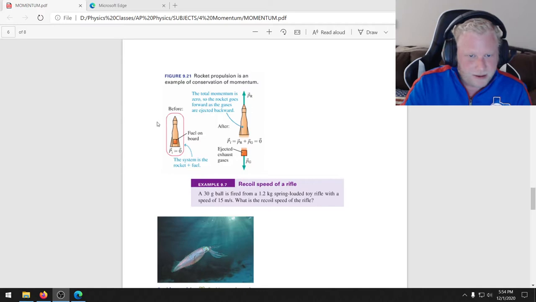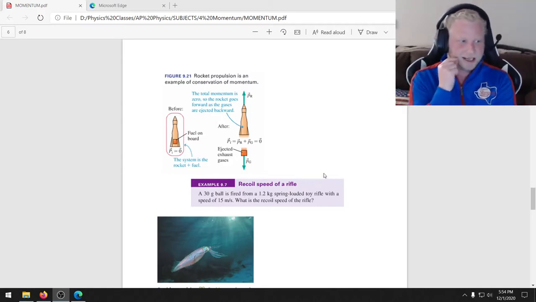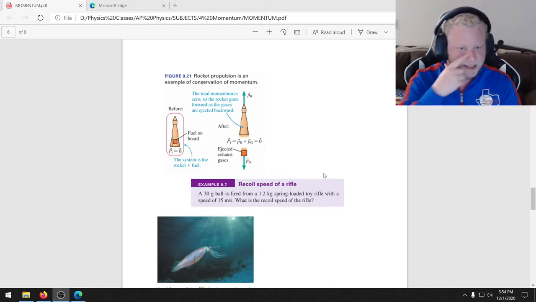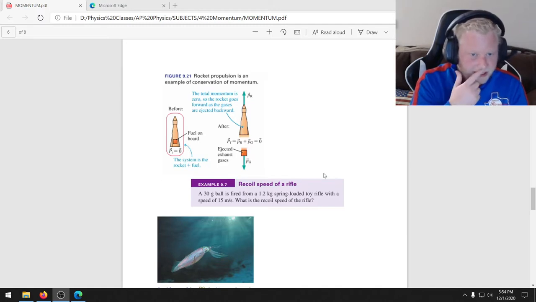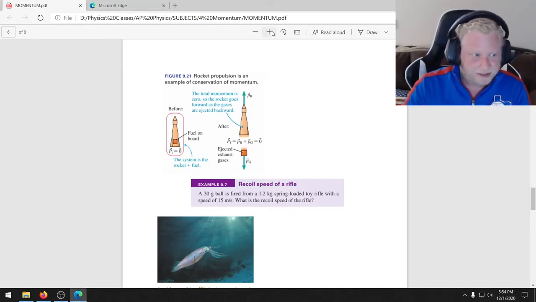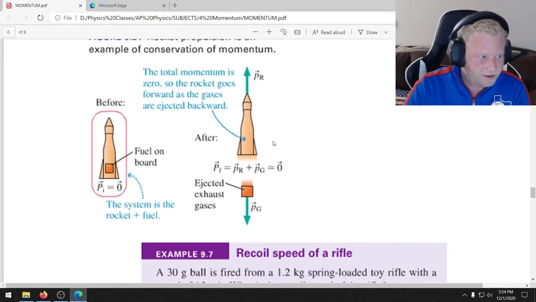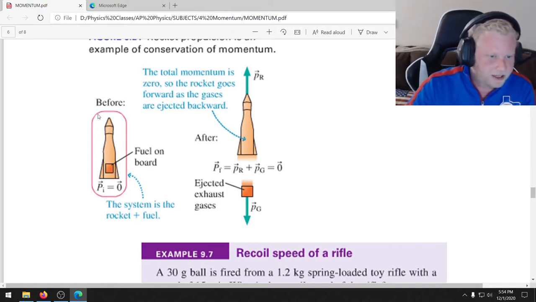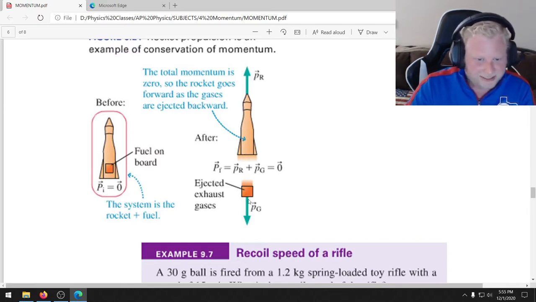Now, the best example we have of that, and again, think back to when we were talking about Newton's third law, because explosions and Newton's third law go pretty much hand in hand, is a rocket ship, right? Look at what happens when you're dealing with a rocket ship. Well, let's say the rocket ship is at rest initially, right? You've got your fuel on board. It initially has a total momentum of 0. Well, what happens when it ejects these exhaust gases out the back? Well, there's an internal explosion there, right? And the exhaust gases, right, are given some momentum backwards.